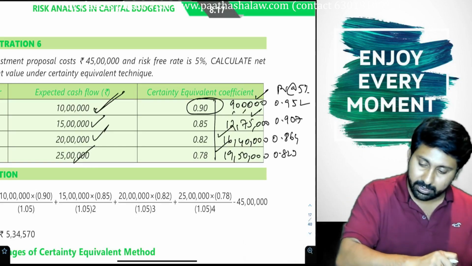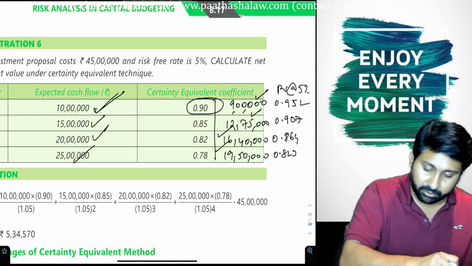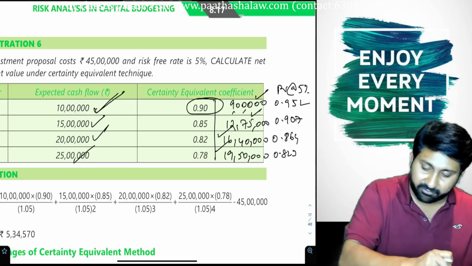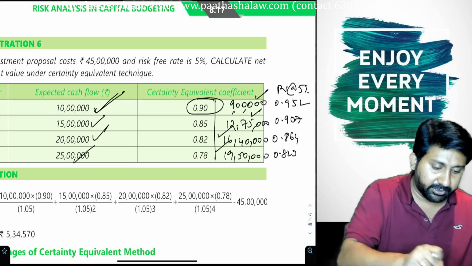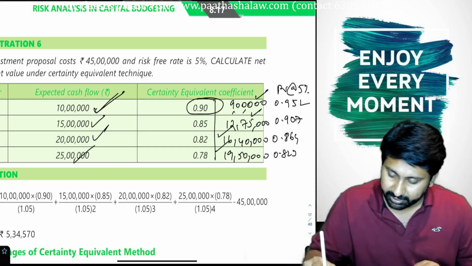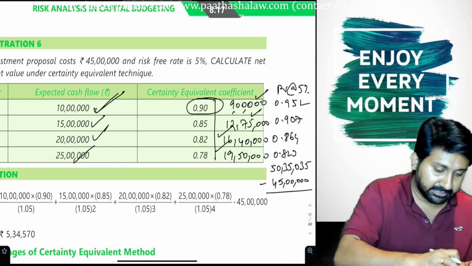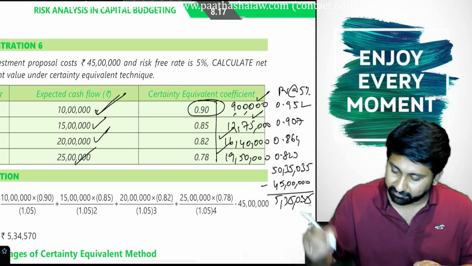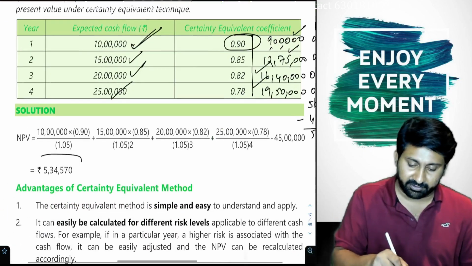Let's multiply and sum up. 9 lakhs into 0.952, 12 lakh 75,000 into 0.907, 16 lakh 40,000 into 0.864, 19 lakh 50,000 into 0.823. The total is 50 lakh 35,035, minus initial investment 45 lakhs, gives NPV 5 lakh 35,035.